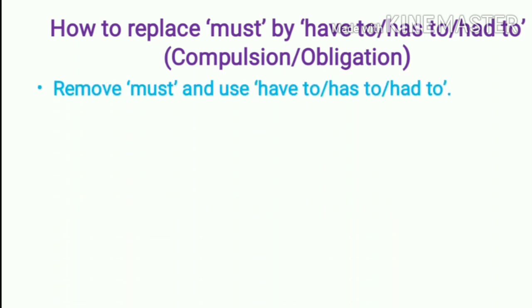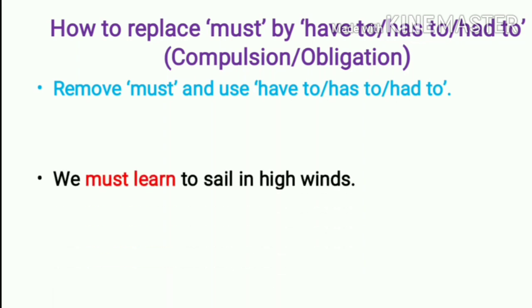Remove must and in the place of must either use have to or has to or had to. If the subject is I, you and plural, make the use of have. And if the subject is singular, make the use of has to. And if the reference is in past tense, make the use of had to.